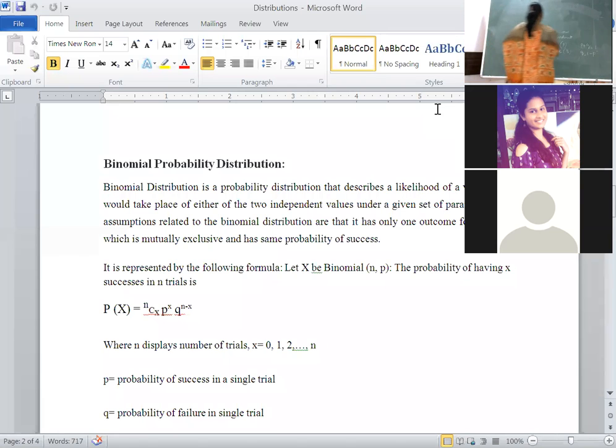Then, how the binomial distribution probability mass function arises, we will write down. Everybody remembered, I hope, in 10th standard we learned the binomial theorem, a plus b whole to the power of n. What we used to write? nC0 a to the power of n into b to the power of 0.